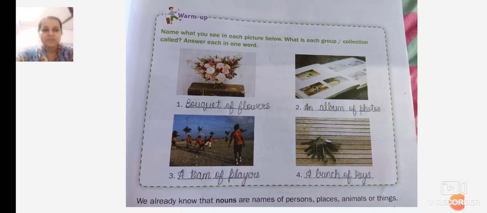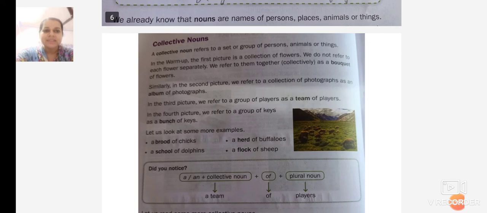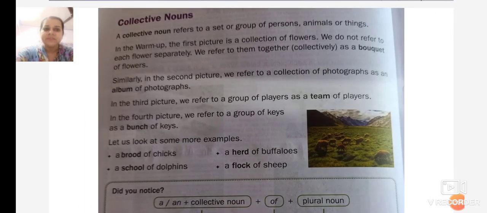In the same manner, we'll see more examples. We already know that nouns are names of persons, places, animals, or things. But a collective noun refers to a set or group of persons, animals, or things.